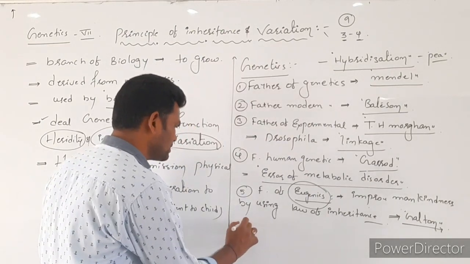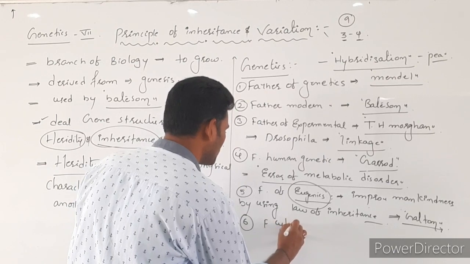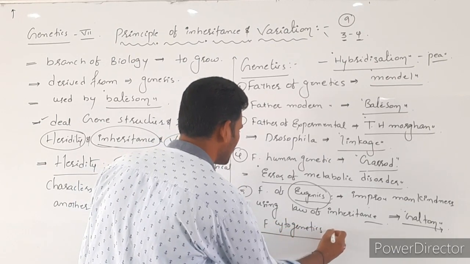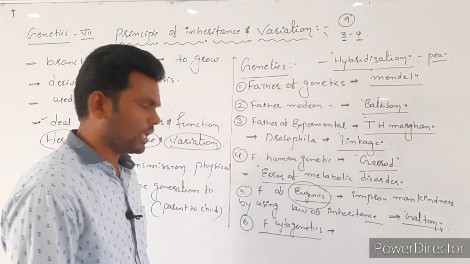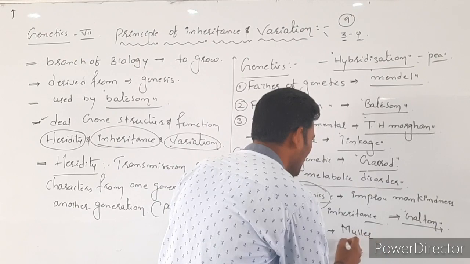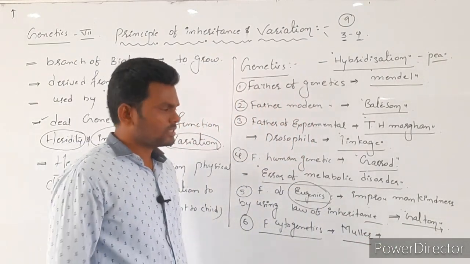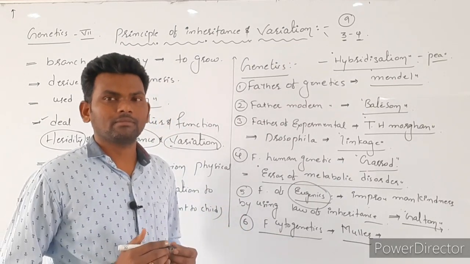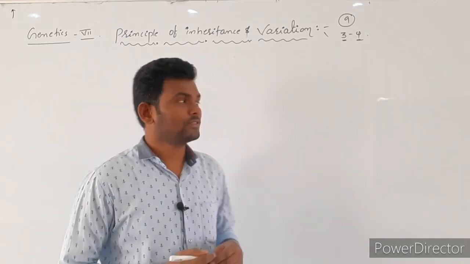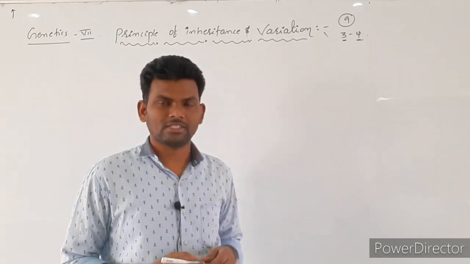And one more scientist is there, he is also known as the father of cytogenetics. His name is Muller. Okay. So this is some information regarding genetics. Next, the chapter name is what? Principles of inheritance as well as variations.